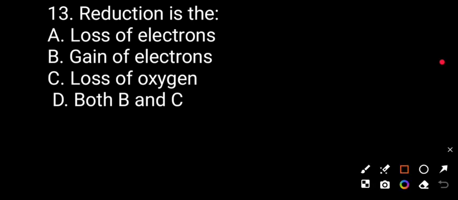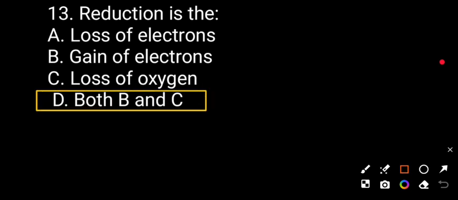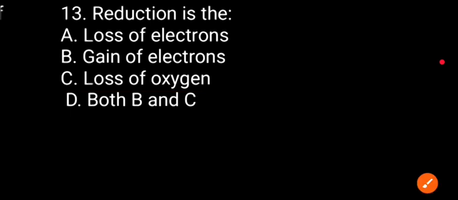Question number 13. Reduction is the loss of electrons, gain of electrons, loss of oxygen, both B and C. So option D is correct. Gain of electrons and loss of oxygen. So in the reduction, we can see gain of electrons and loss of oxygen. So option D is correct.